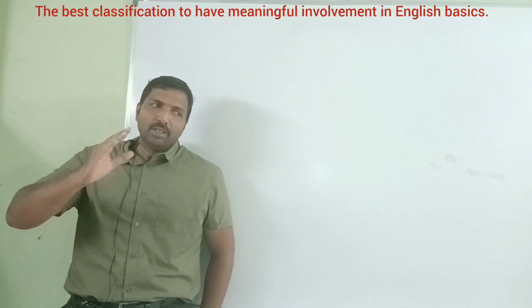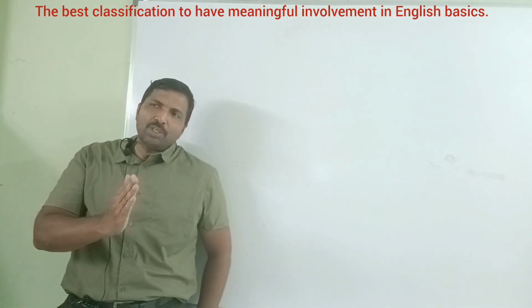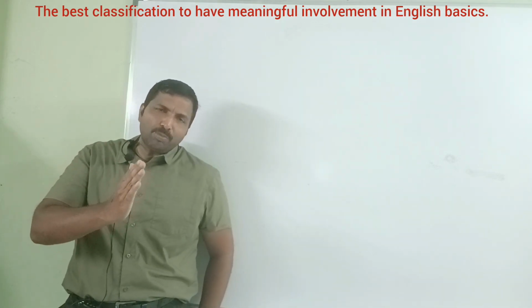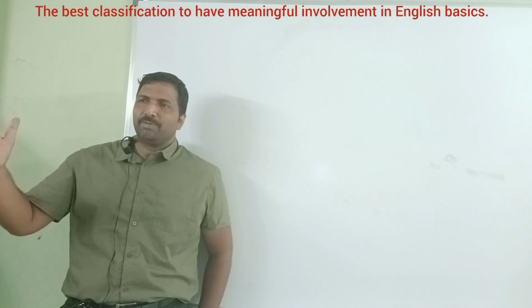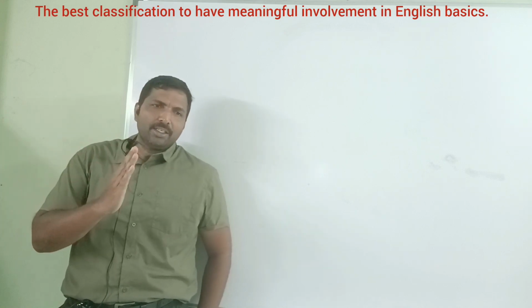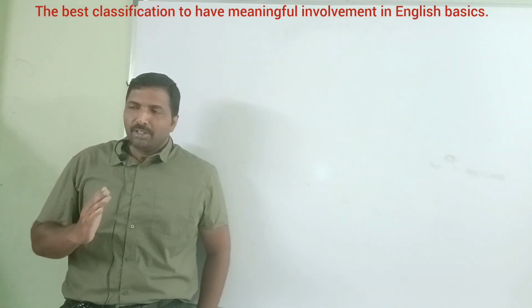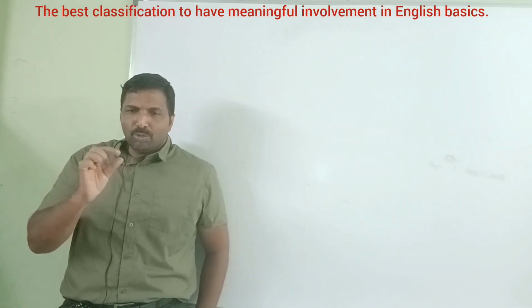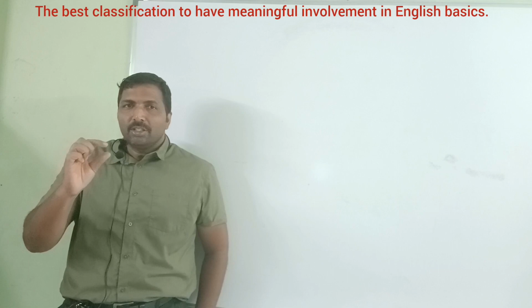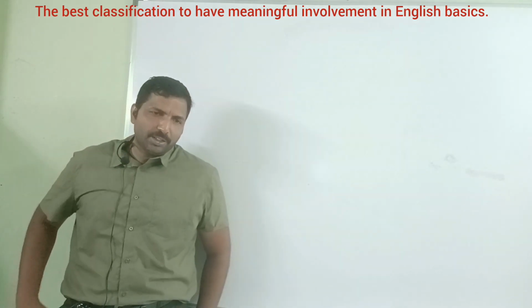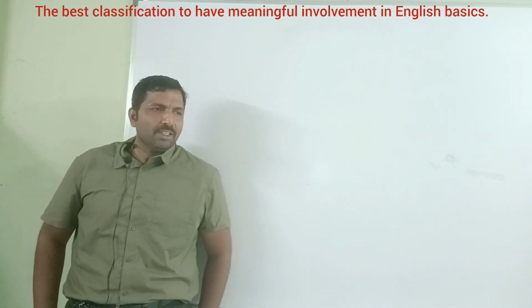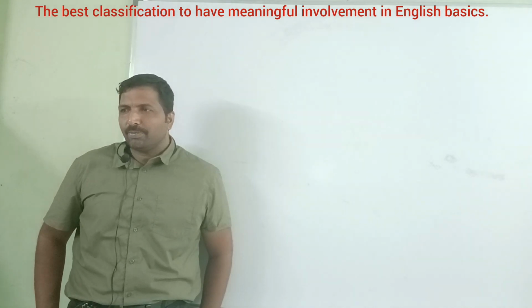Once you tell any noun or pronoun, after that you must tell something about that. They, are my neighbors. These words, are my neighbors, are known to be the predicate.